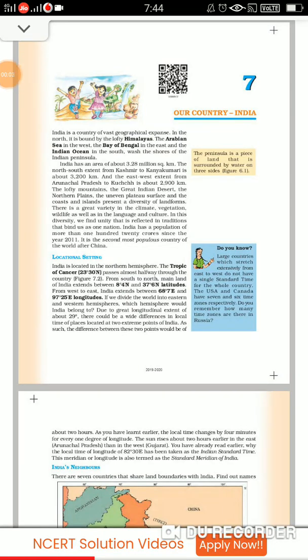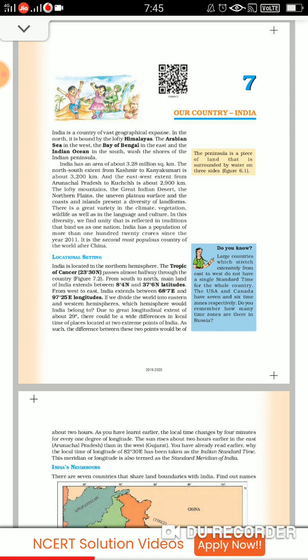Dear children, we are starting with chapter number 7 of geography, our country, India. So, children, you know that India has a vast geographical expansion. In the north it is bounded by the lofty Himalayas, the Arabian Sea in the west, the Bay of Bengal in the east, and the Indian Ocean in the south. They are washing the Indian peninsula.